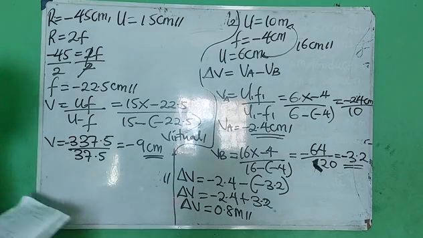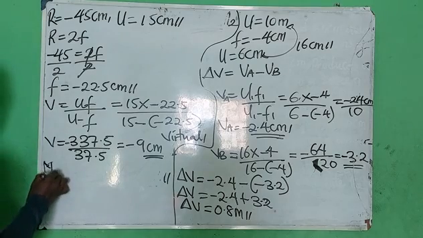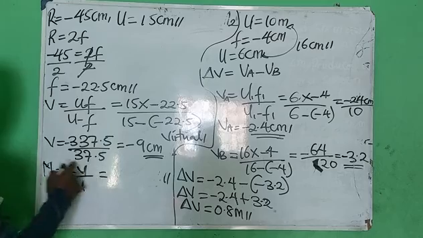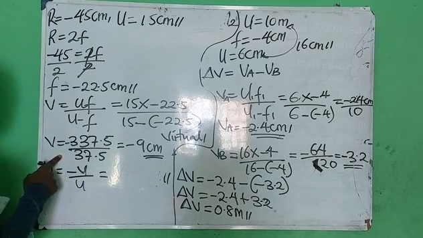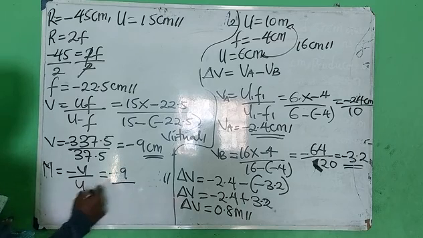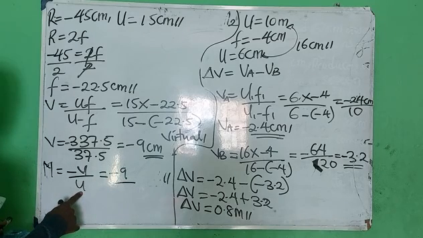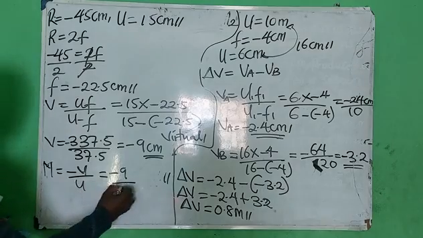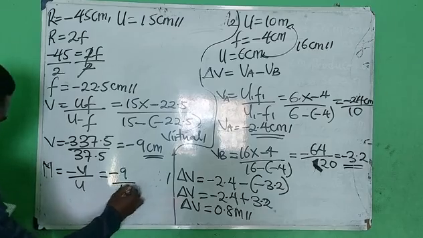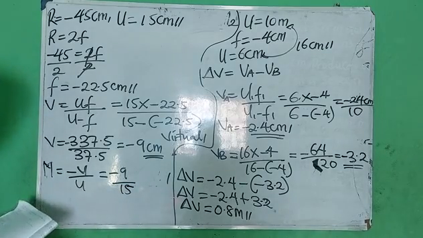Now, we are expected to also calculate for what? The magnification. Good. So magnification is what? Minus v over u. Yes. V, we've gotten v as what? Minus 9. Then u is 15.